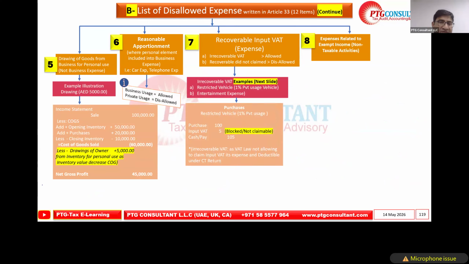We take the same example, 10,000 plus 500 VAT. If we purchase a restricted vehicle with 1% private use, the VAT is blocked. So if we purchase for 100 plus input VAT, it is 105. If it is blocked, irrecoverable as per law, we are not allowed to claim input VAT; it is an expense and deductible. This is the first example that we understand.